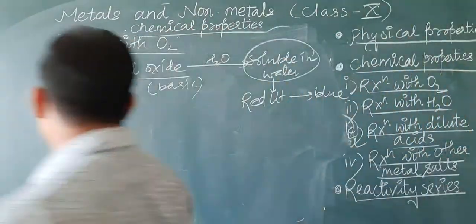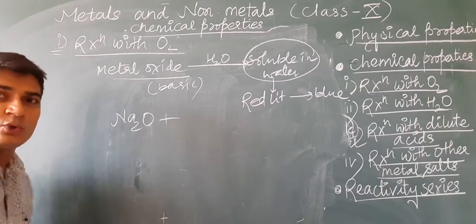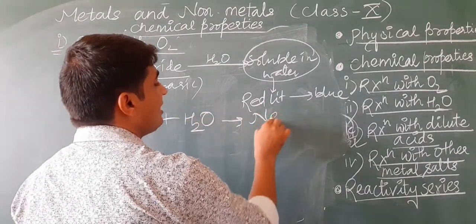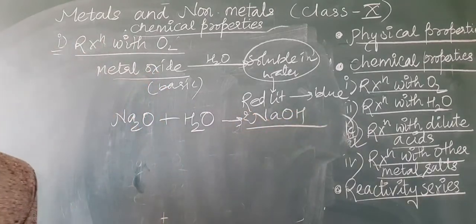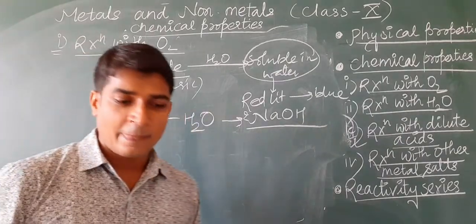Why are they basic? For example, this one is Na2O, sodium oxide. When it reacts with water, it forms NaOH or sodium hydroxide. And sodium hydroxide is a base, that's why it is basic in nature.